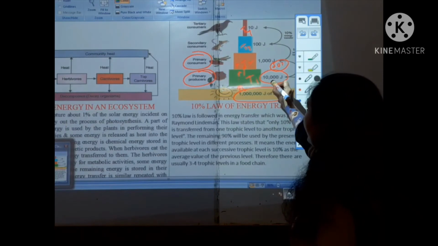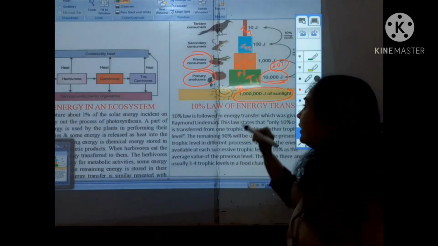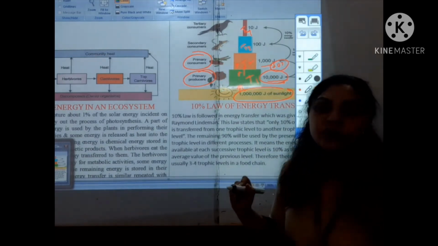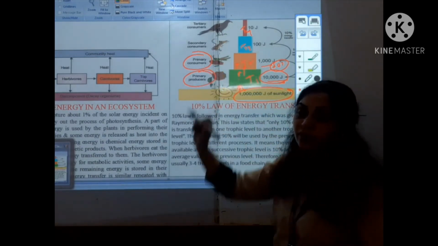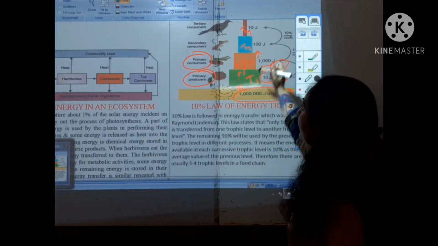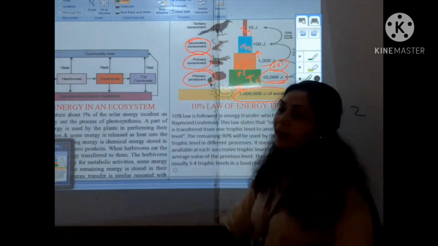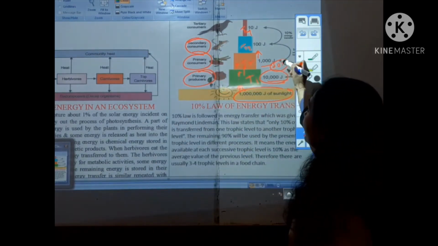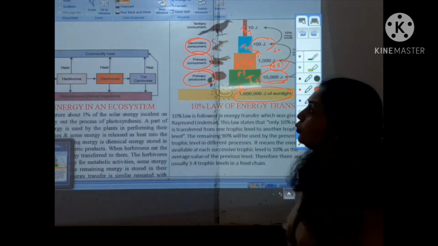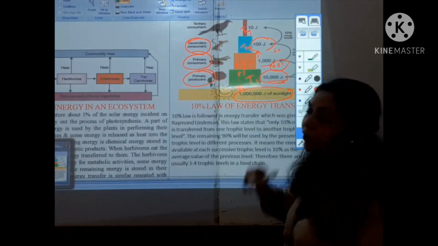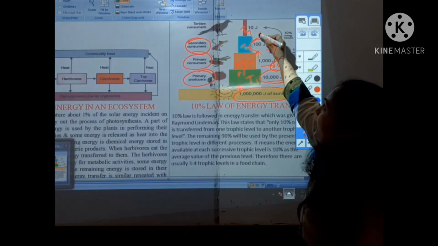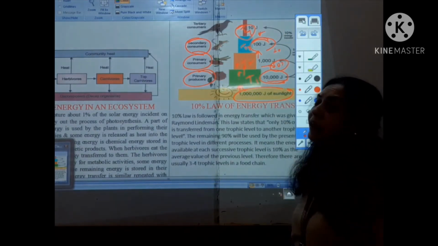So of the 10,000 joules of energy, only 10% of 10,000, that means 1,000 joules, will enter the primary consumers or the T2 trophic level. The same applies to the T3 trophic level or the secondary consumers. Of the 1,000 joules, 10%, only 100 joules, will enter the T3 trophic level, and 10% of the 100 joules, only 10 joules, will enter the T4 trophic level or the tertiary consumers.